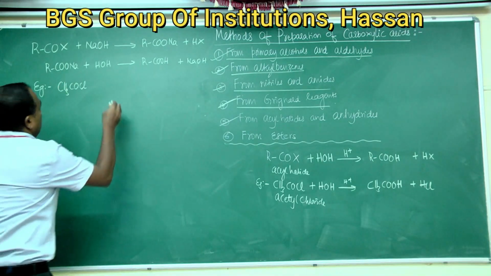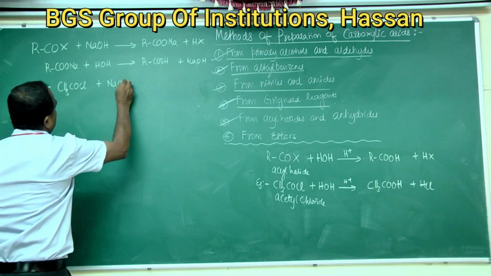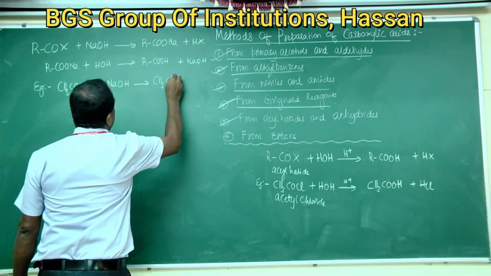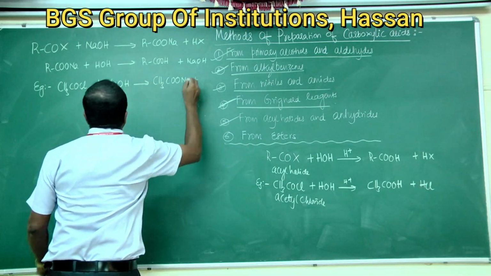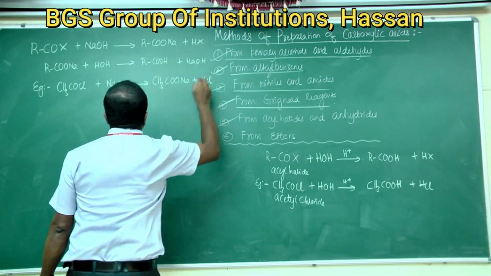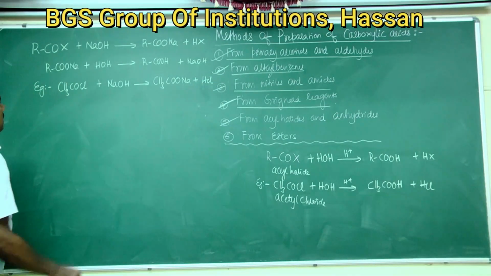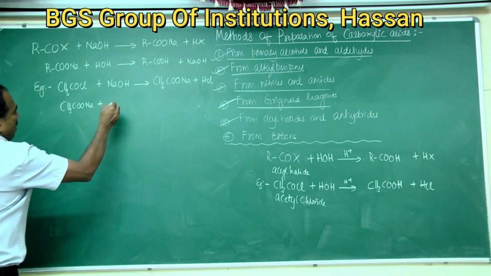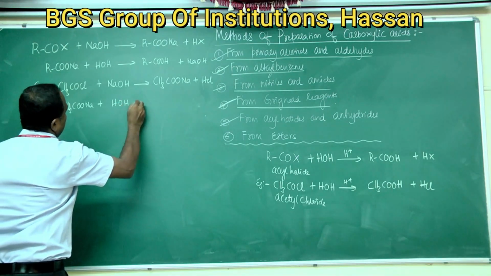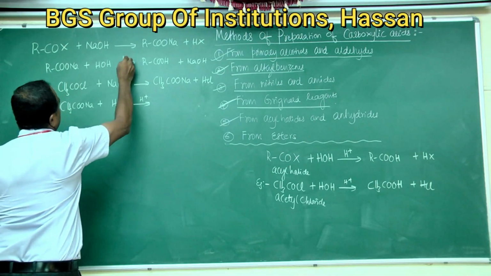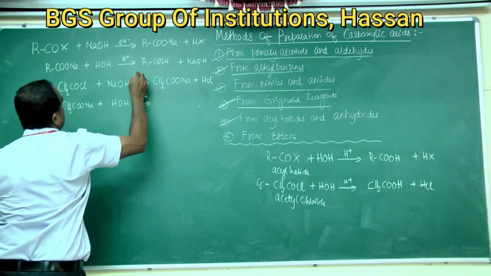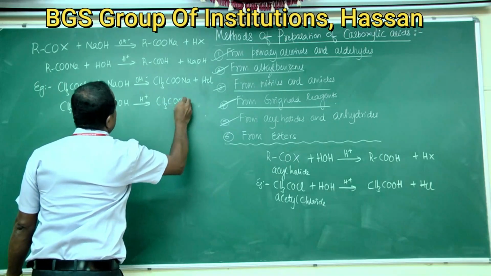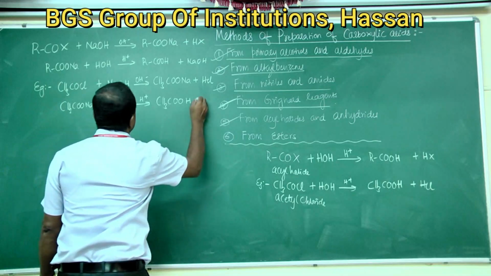The example for this reaction: you give CH3COCl, acetyl chloride, with sodium hydroxide, which gives CH3COONa plus HCl. CH3COONa is sodium acetate. Sodium acetate on hydrolysis in presence of dilute acids gives acetic acid, CH3COOH.